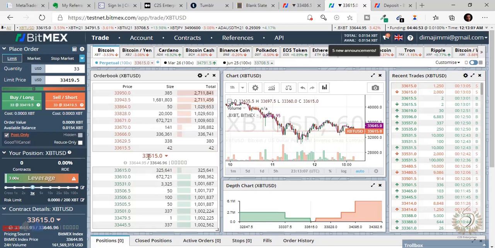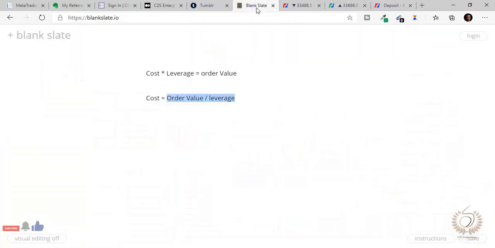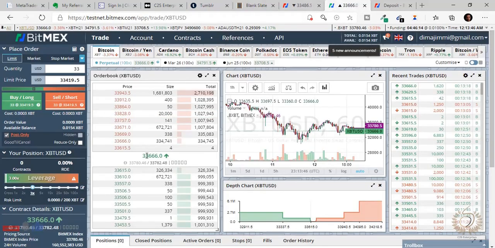Okay, now price is at 33615. Remember the whole concept of the market is you buy low and you sell high. So if we're buying contracts on Bitcoin and the market is currently at 33666, you can buy low, at a lower price, say 33600. Just give that 66 gap, to make sure we're not taking the current market price.